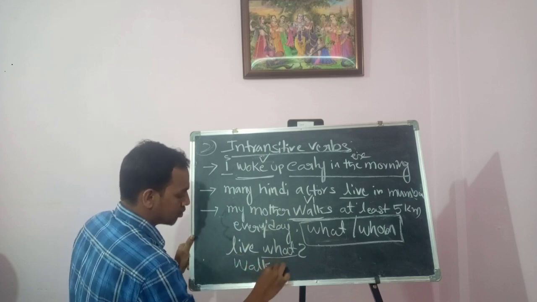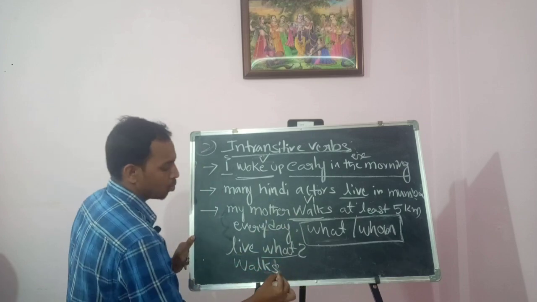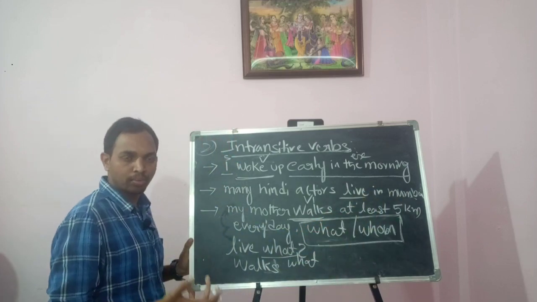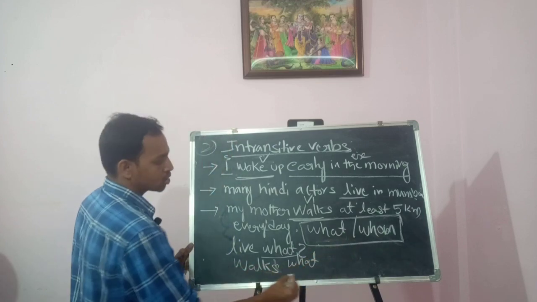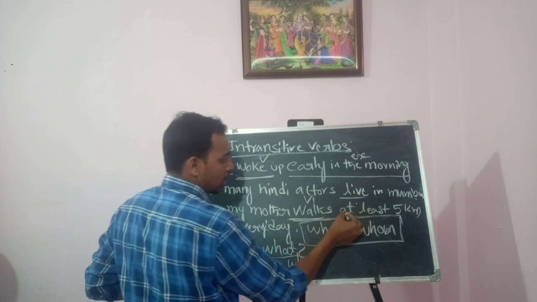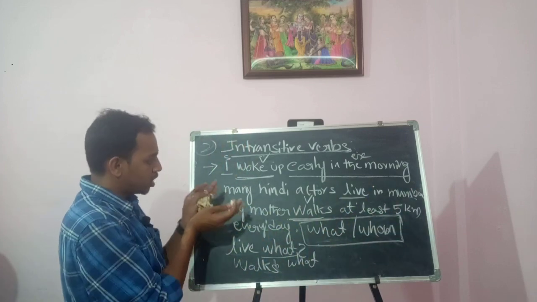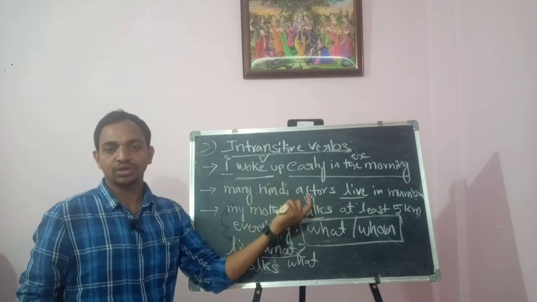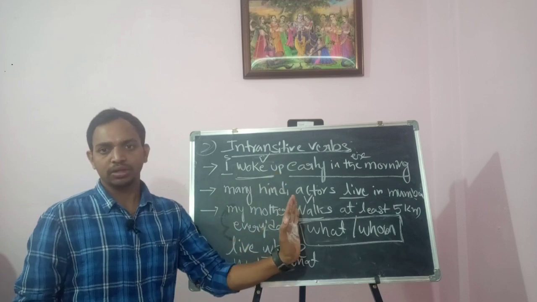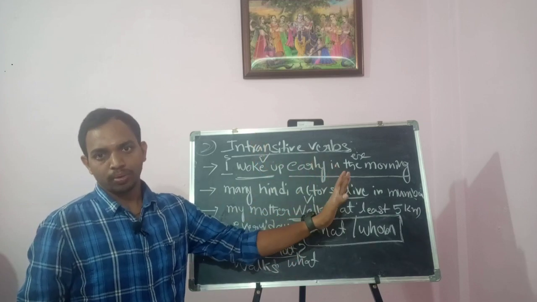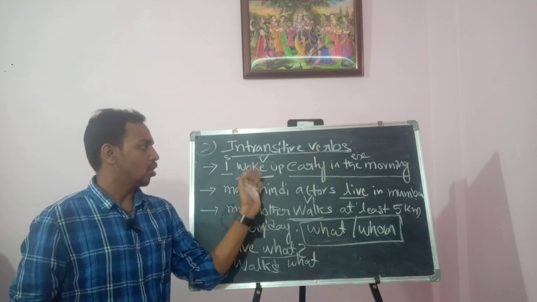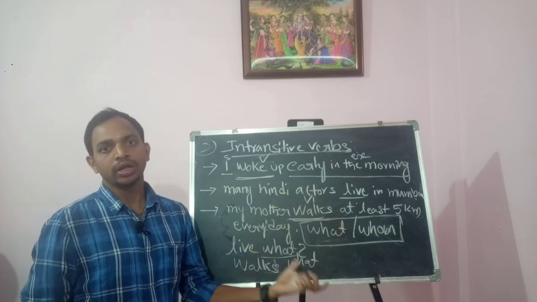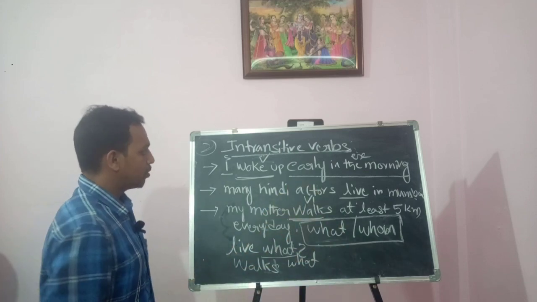Walks what? You cannot say at least 5 kilometers. That is not a proper answer. And also walks whom? You cannot say at least 5 kilometers every day. So these are the words followed by objects, transitive verbs, and intransitive verbs. Transitive verbs are verbs that have proper objects, and intransitive verbs are verbs that do not have an object. This is the topic we have learned today.